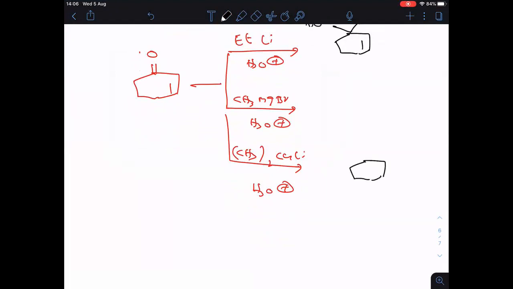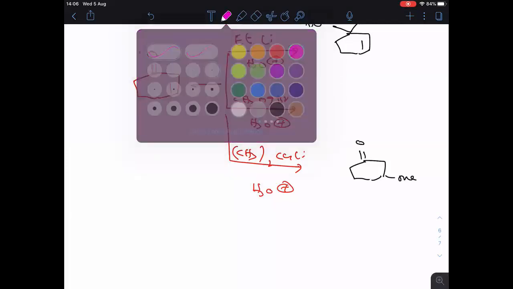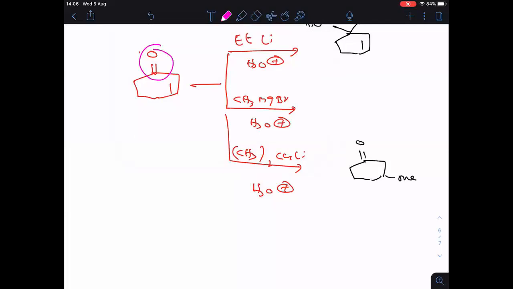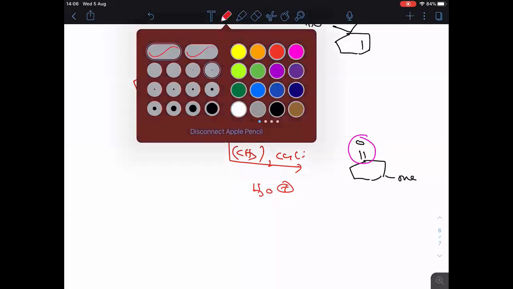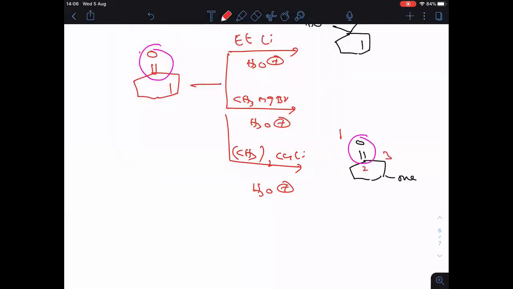Third one, I am writing the product here. And I told you one trick also that you are not using. What is the trick here? C double bonded O is there, na? That as it is. Now do the numbering. This is 1, this is 2, this is 3, this is 4. At fourth, add the methyl group. That's it.